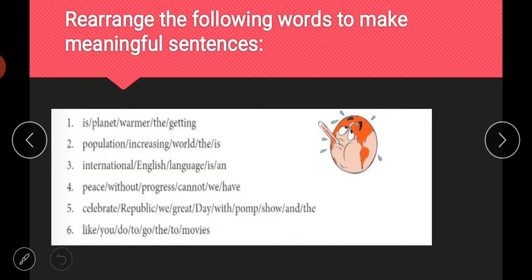So here students, this is like a recapitulation. Some words are given and you have to make a meaningful sentence using these words. If you look at the first one, planet warmer the getting, all words are given. What you have to do in this exercise is arrange these words in a proper order to make a sensible sentence. So first is planet warmer the getting. The planet is getting warmer will be the right answer here.